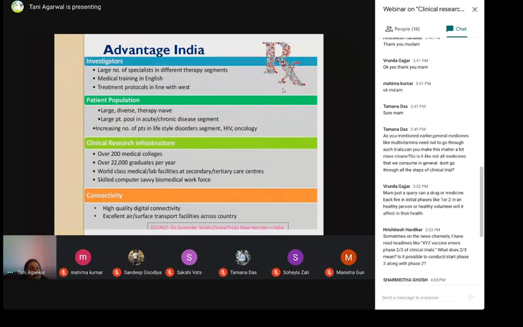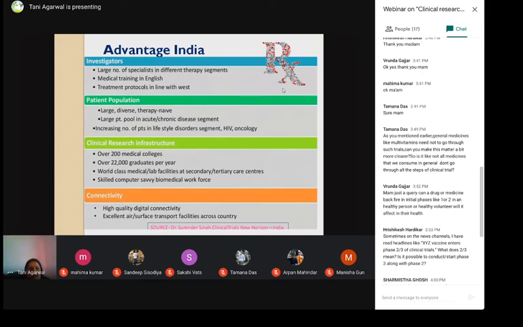That means that the treatment nowadays is not given like in earlier times, when a doctor would write on a perchi and you would go to the dispensary and get the drug. No, it is now very systematic, and the treatment protocols are very similar to what is given in the USA or the West in general, I would say.